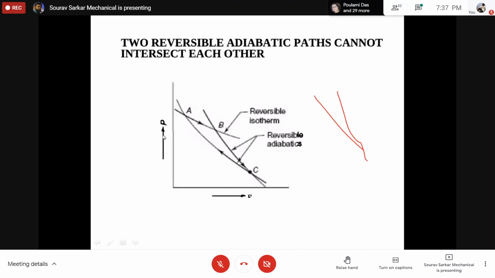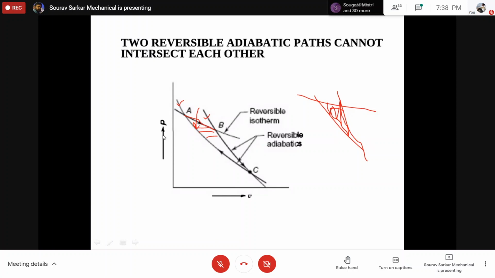If they intersect, and I consider one isothermal line, this will create a cycle, and this cycle will produce some work output, because the area under the curve is basically the work done during the cycle. This is not possible because as these two lines are adiabatic, there is only one line, which is an isothermal line, through which heat transfer is possible.